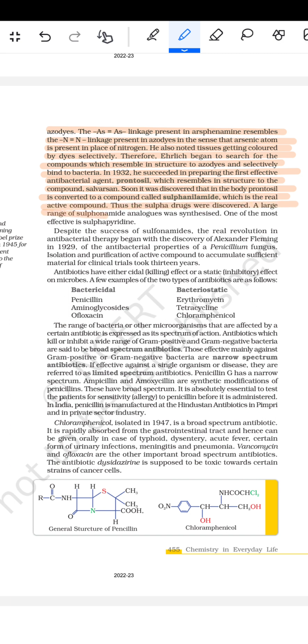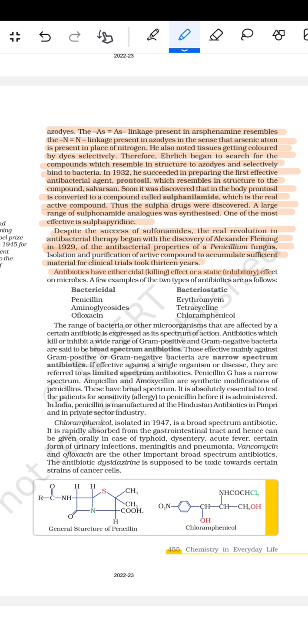A large number of sulfonamide drug analogues were synthesized. One of the most effective of these was sulfapyridine. Despite the success of the sulfonamides, the real revolution in antibacterial therapy began with the discovery by Alexander Fleming in 1929 of the antibacterial property of the Penicillium fungus. Isolation and purification of the active drug to accumulate sufficient material for clinical trials took 13 years.